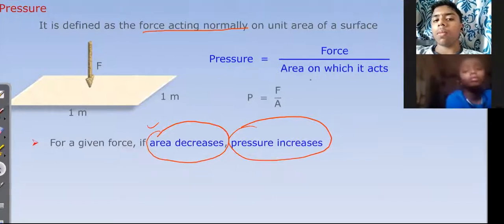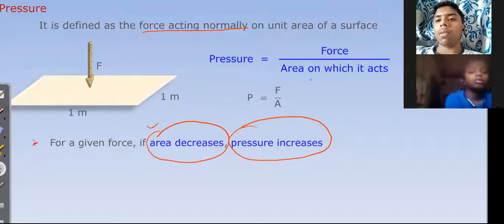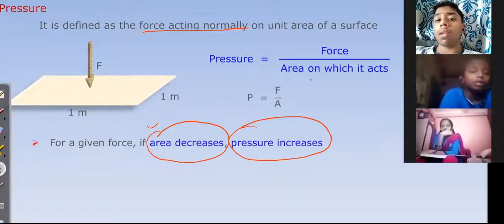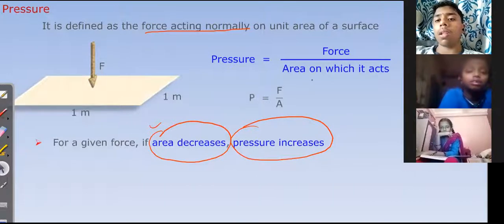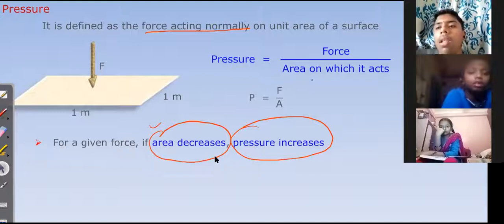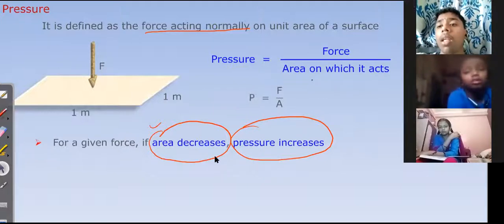Sir, momentum is also denoted by P, no, sir? Yes, that is also P. P is equal to mv. And T is thrust, sir? When force is acting perpendicularly like this, that is called thrust. Thrust by area, we can call.